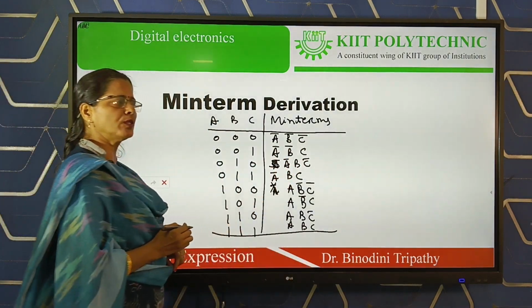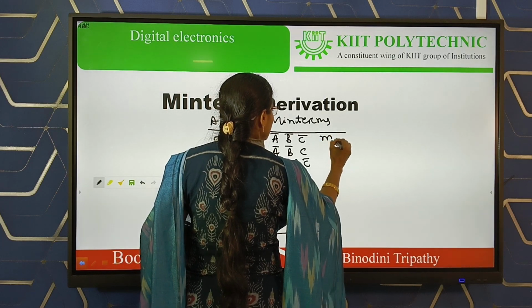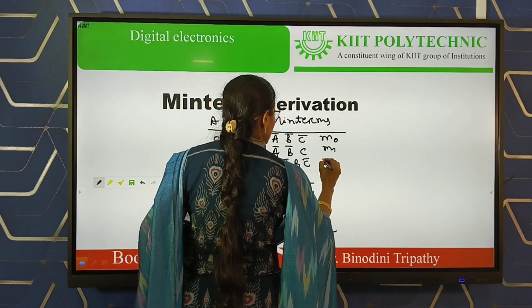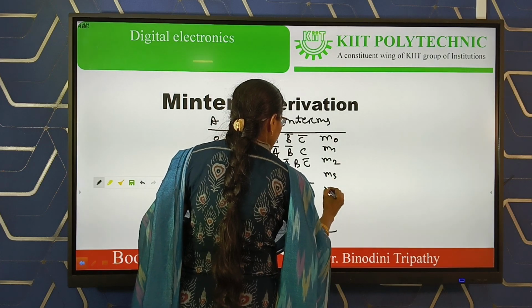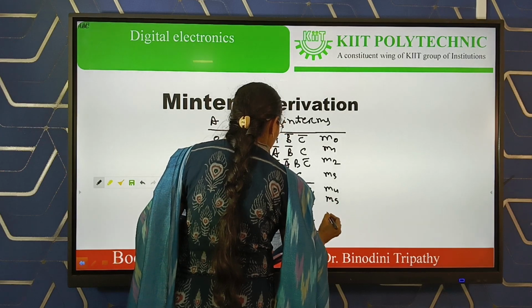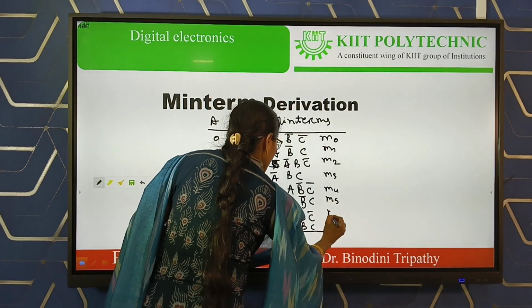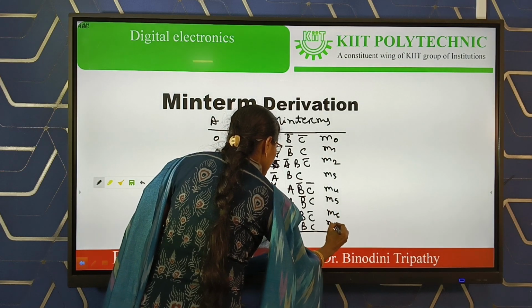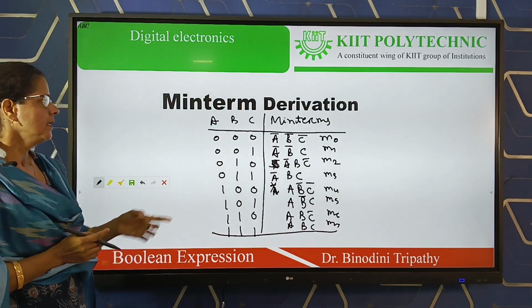These minterms are also designated like this: small m0, m1, m2, m3, m4, m5, m6, m7. We can designate them like this also.